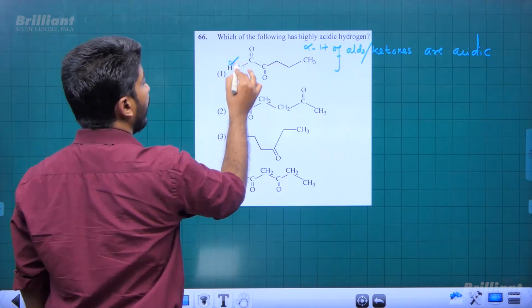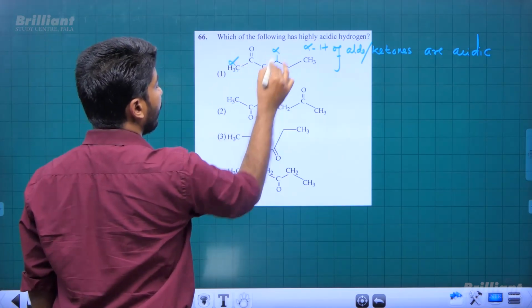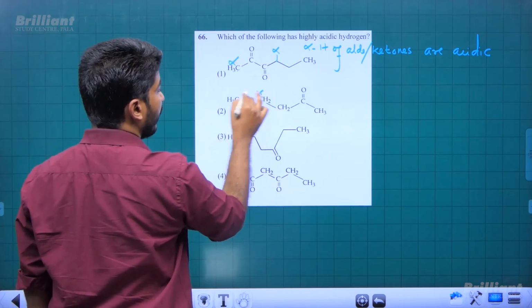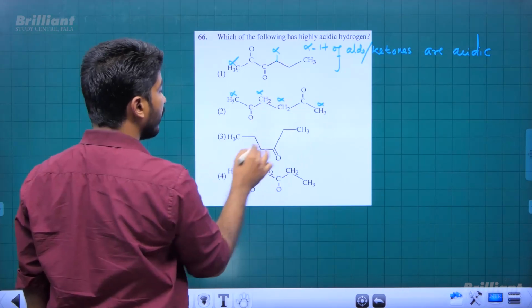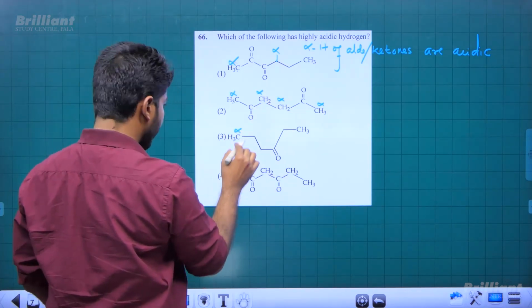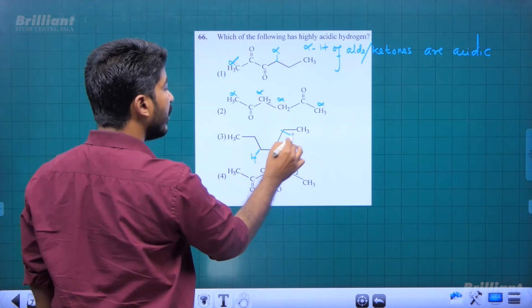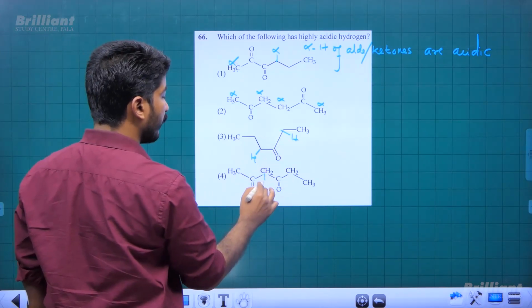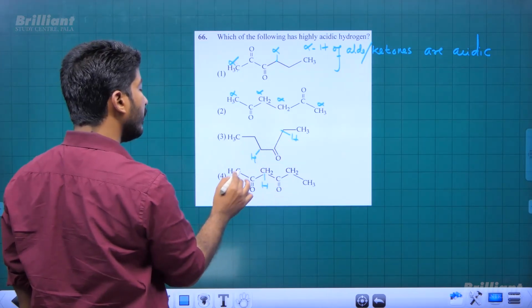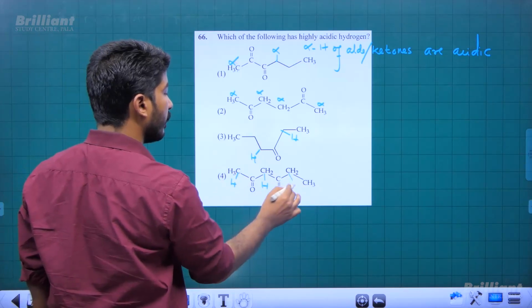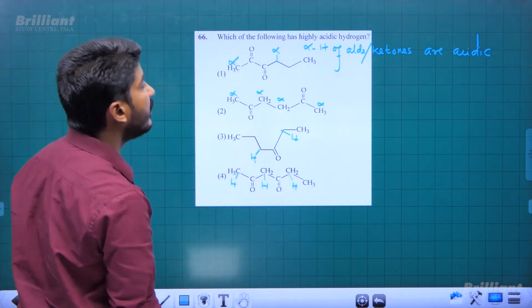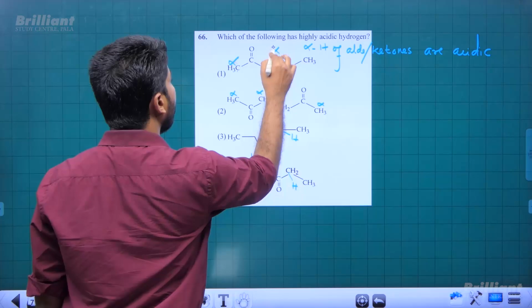So here we have alpha hydrogen, there we have alpha hydrogen. So this is another alpha. So these are the acidic hydrogens, and we want the most acidic among the indicated hydrogens, right? Among the indicated hydrogens. Okay, so all the alpha hydrogens we have highlighted here.